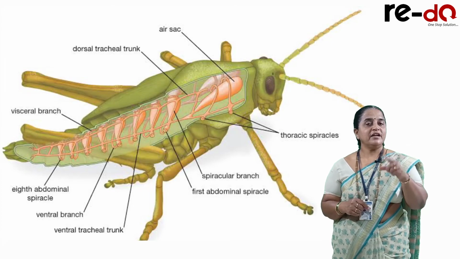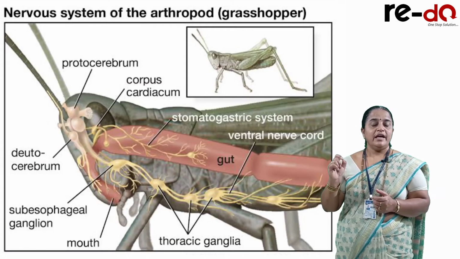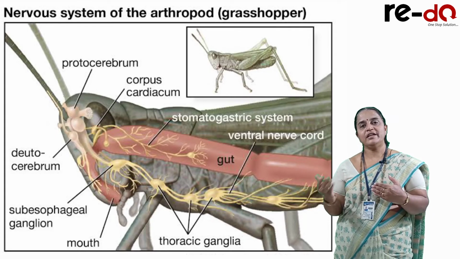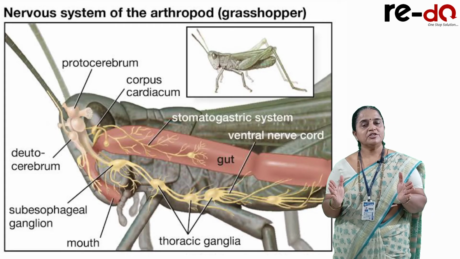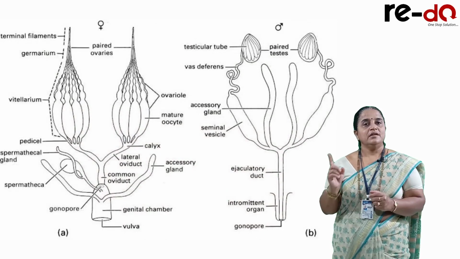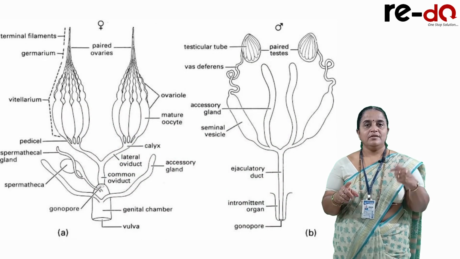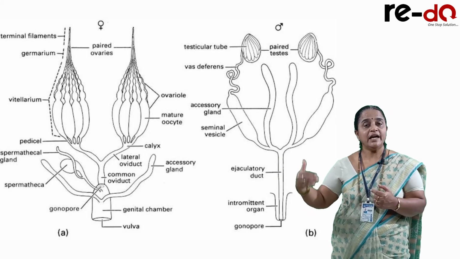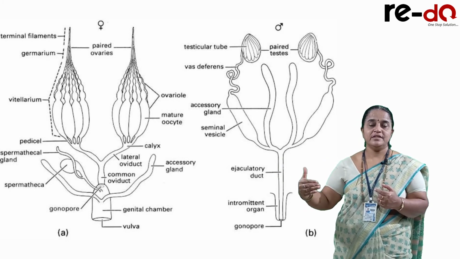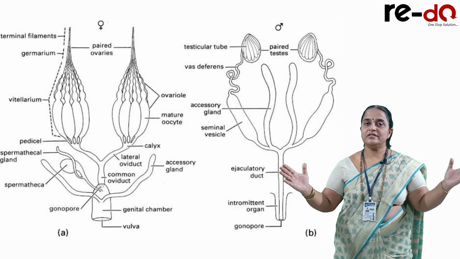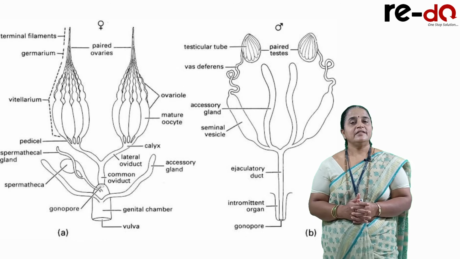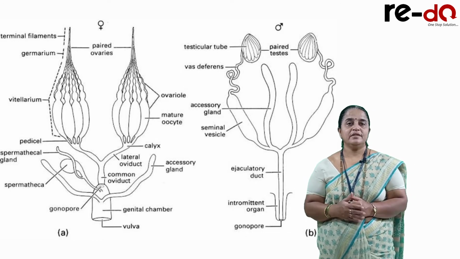The nervous system is represented by a nerve ring and nerve cord. Excretion is by either Malpighian tubules, coxal glands or green glands. Reproduction is sexual. Copulation is followed by fertilization. Development is external, indirect, including larval stages. As I said, it is the largest group in kingdom Animalia, where we classify them into 5 groups.